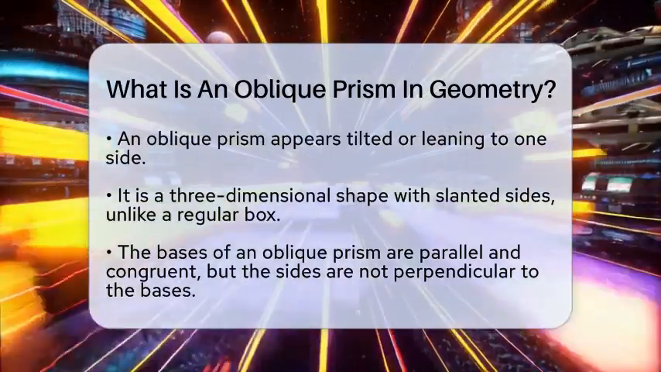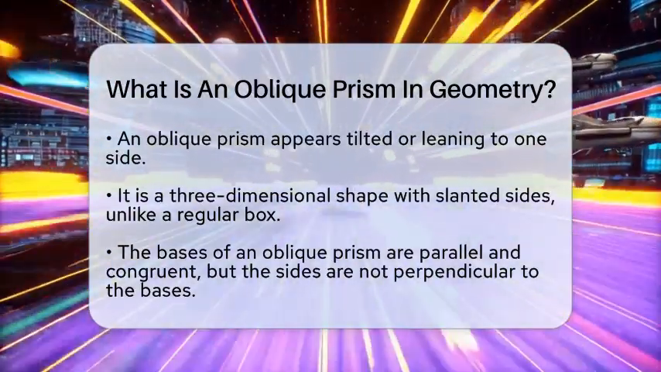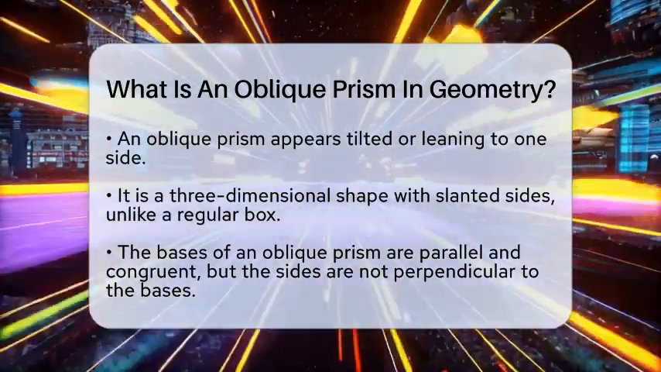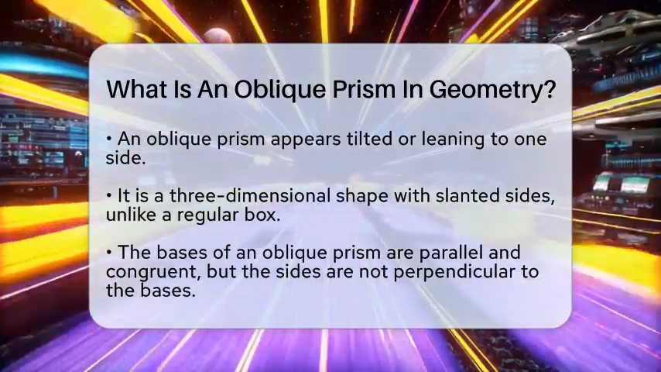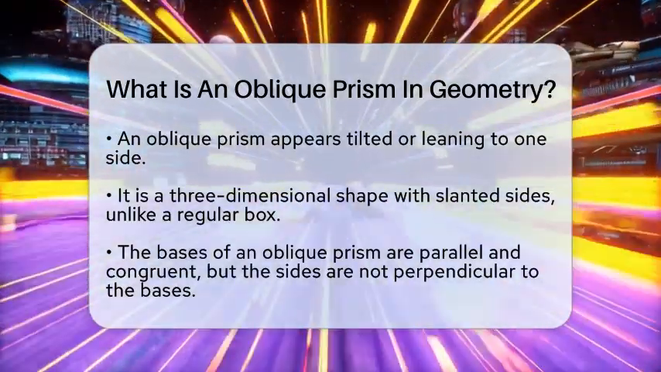Unlike a straight-up box, where the sides are perfectly vertical, an oblique prism's sides are tilted. The bases are still parallel and congruent, but the sides are not perpendicular to the bases. Instead, they lean, making the shape look skewed or slanted.